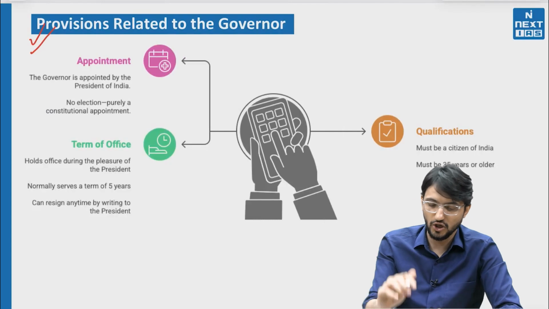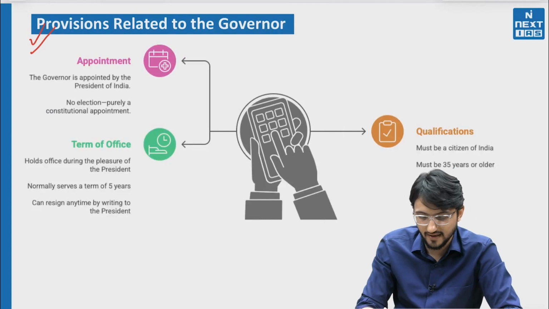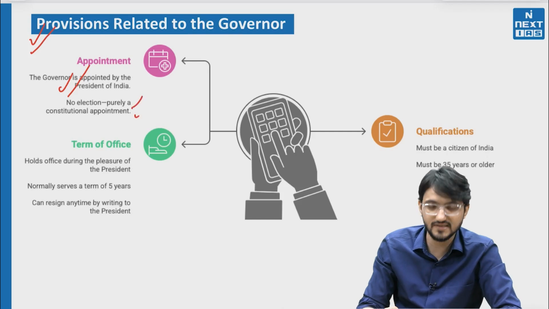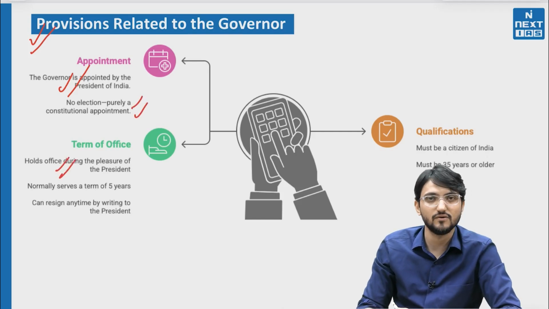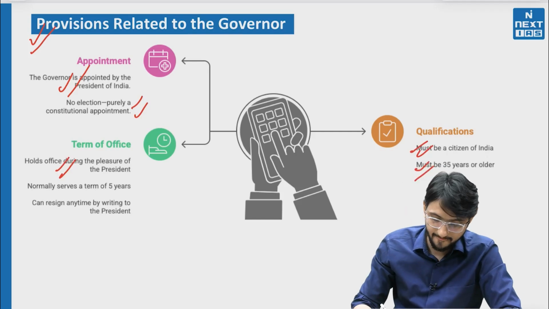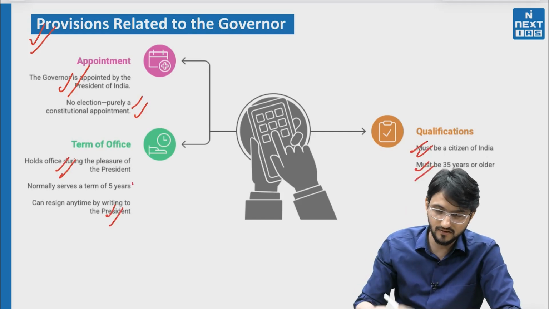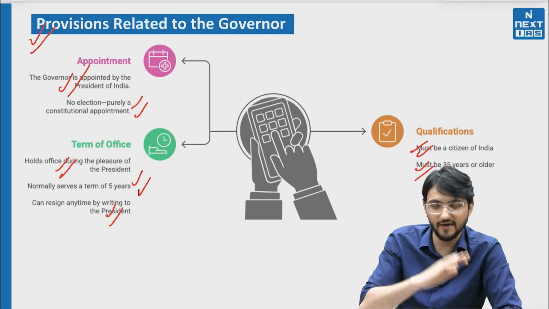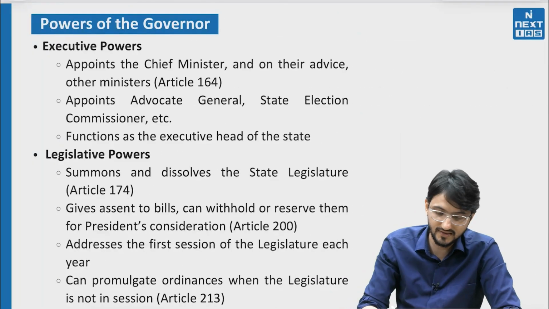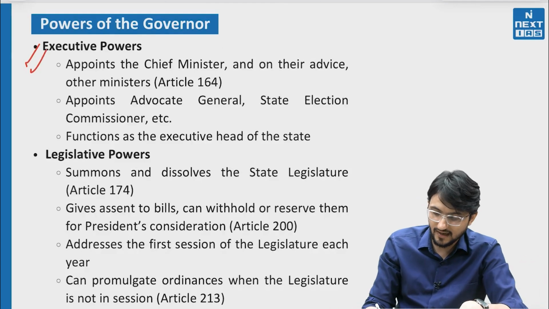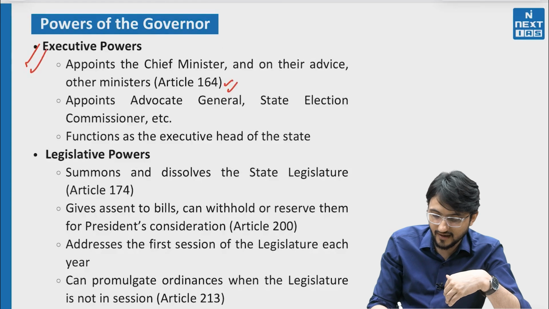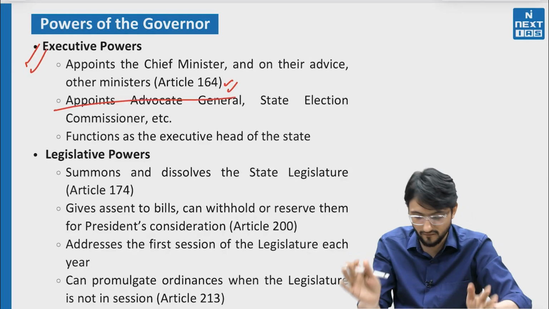Now let us look at other provisions of governor very quickly. Who appoints the governor? The president. He works under the president's pleasure. He can resign to the president. He should be at least 35 years of age and an Indian citizen, and the maximum term is 5 years. So this is the basic thing about governor appointment related things. Then executive power is there under Article 164. They can appoint chief minister, and they can appoint other offices like advocate general.